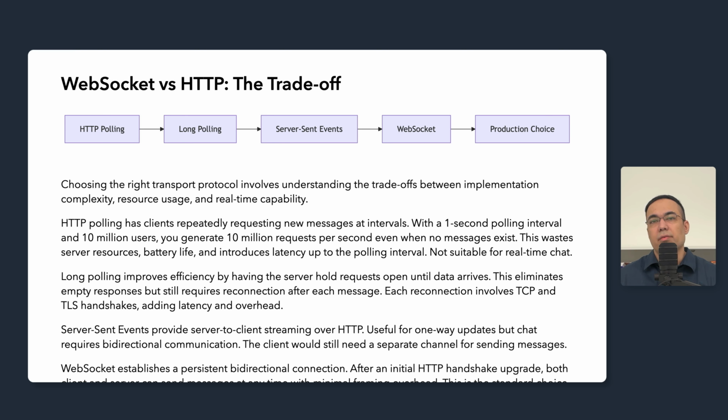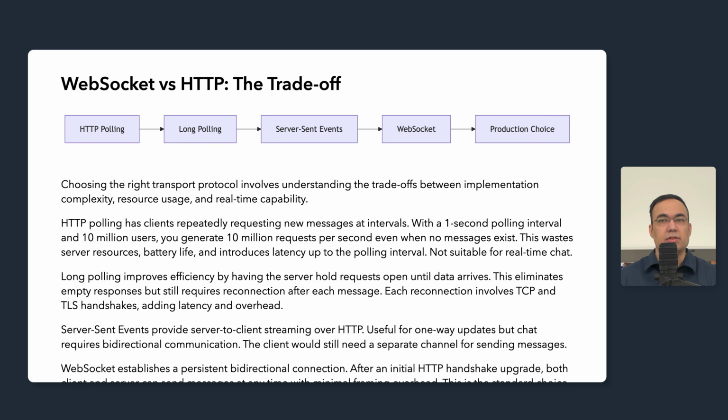WebSocket establishes a persistent bidirectional connection. After an initial HTTP handshake that upgrades the protocol, both client and server can send messages at any time with minimal framing overhead. A WebSocket frame is just a few bytes of header plus the payload. This is the standard choice for production chat systems.